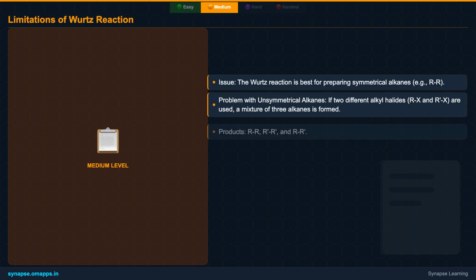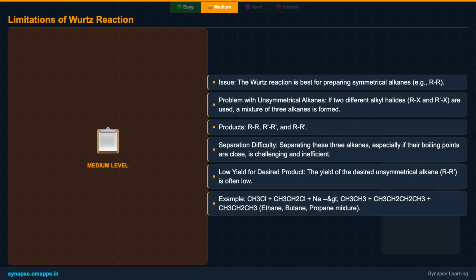While the Wurtz reaction is a useful method for preparing symmetrical alkanes, it has a significant limitation, especially when trying to synthesize unsymmetrical alkanes, meaning those with two different alkyl groups. If you attempt to react two different alkyl halides, say RX and R'X, with sodium, you won't get just the desired R–R' product. Instead, you'll obtain a mixture of three different alkanes, R–R, R'–R', and the desired R–R'. Separating these three products, especially if their boiling points are similar, can be extremely difficult and inefficient, leading to low yields of the desired unsymmetrical alkane.